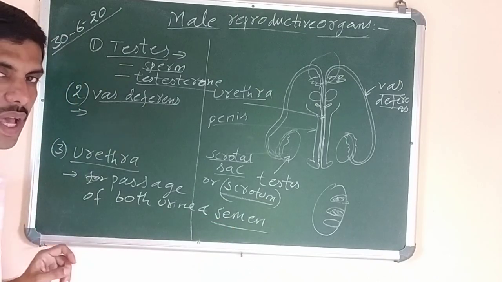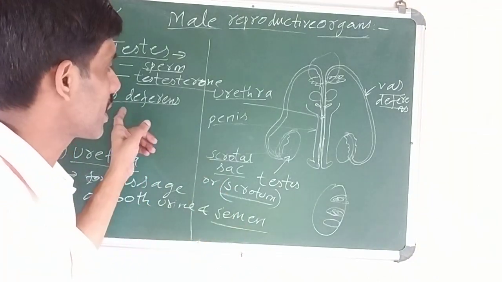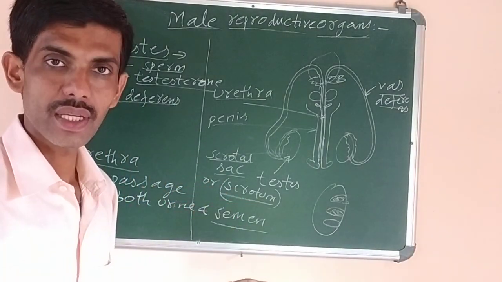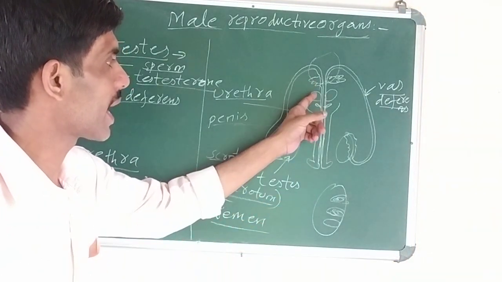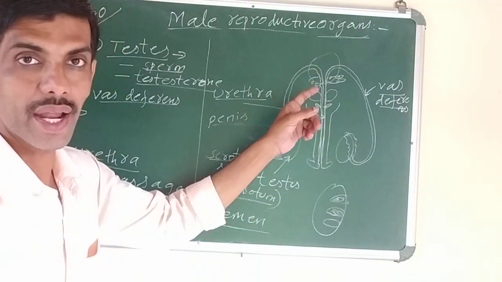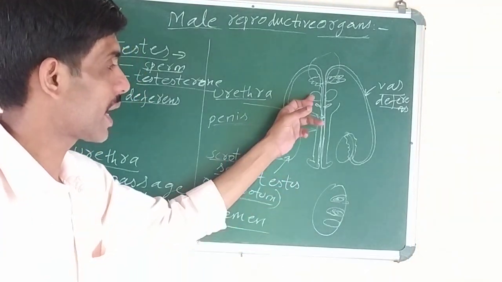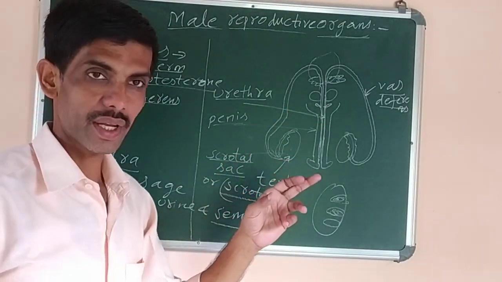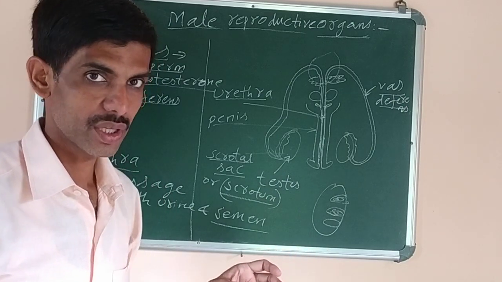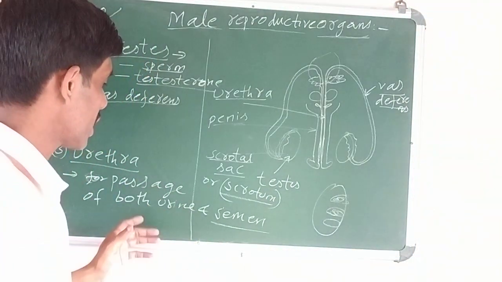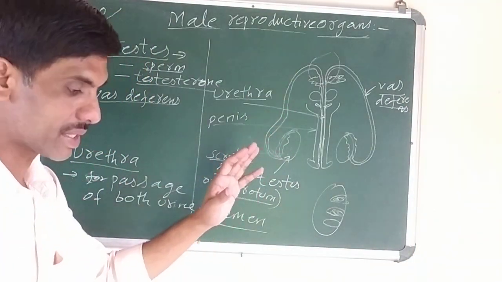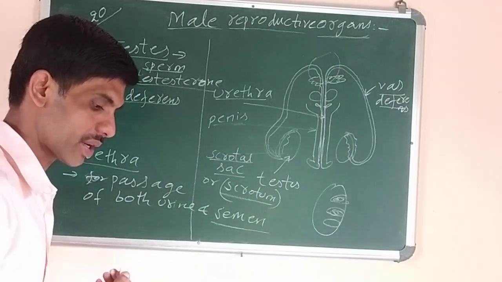Semen is, in higher classes you will study, the combination of sperm cells plus the secretion of three types of glands which are shown here: Cowper's gland, then bulbourethral gland, the names of the glands and their secretions which add to the sperm cell. No need, because it's not mentioned in your book, also maybe in the syllabus it's not there.